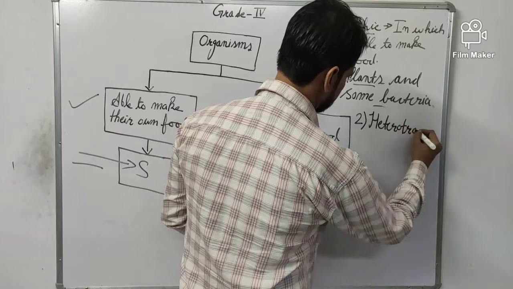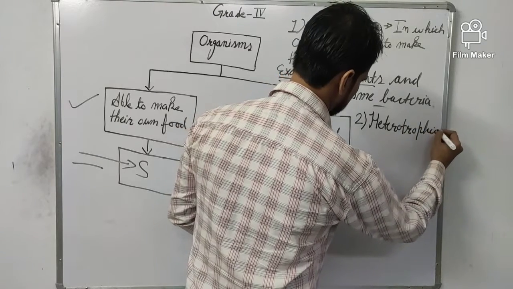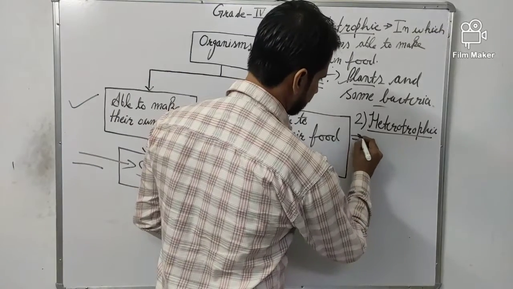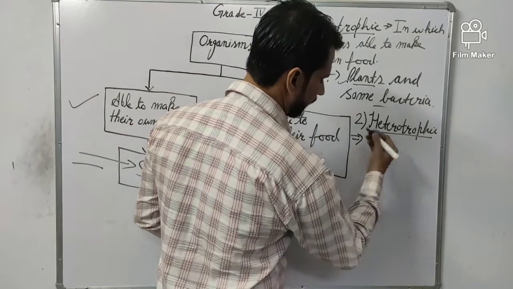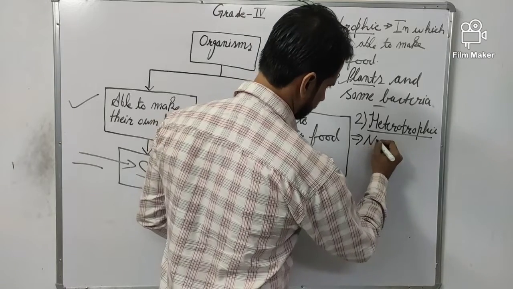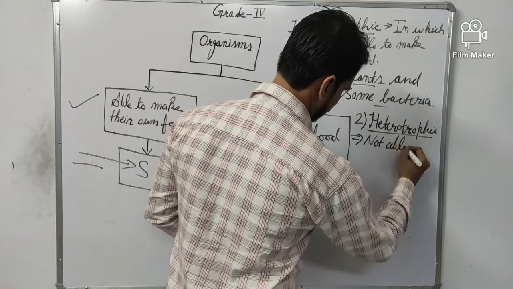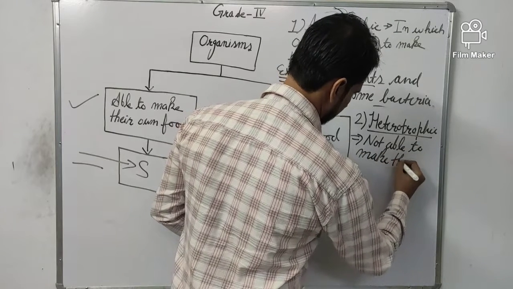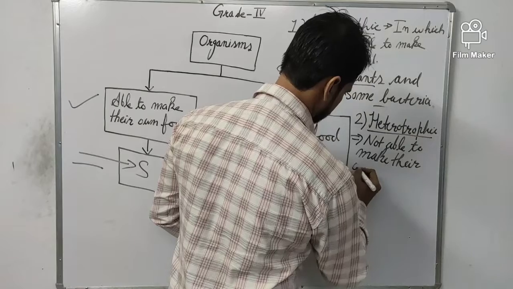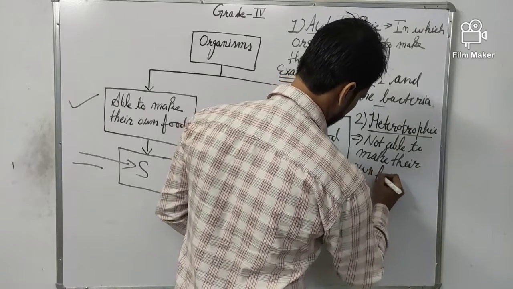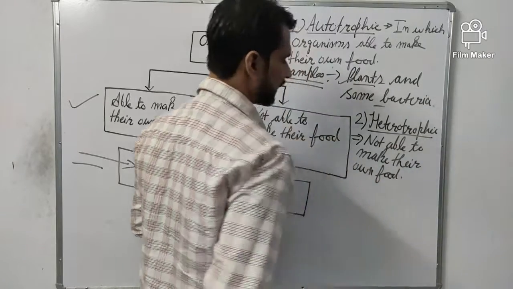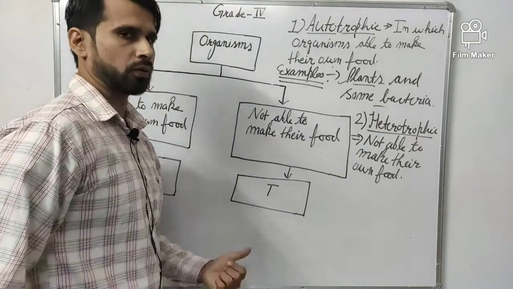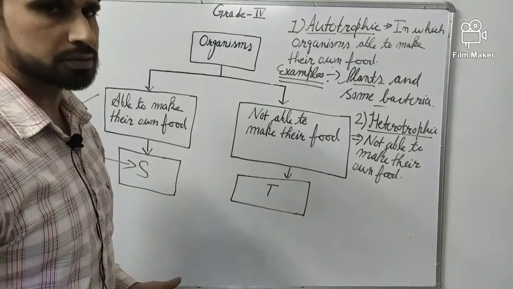Now the second type of nutrition is called heterotrophic. Heterotrophic nutrition means which are not able to make their own food. That type of nutrition is called heterotrophic, and the organisms are called heterotrophs. Hetero means depends on others.